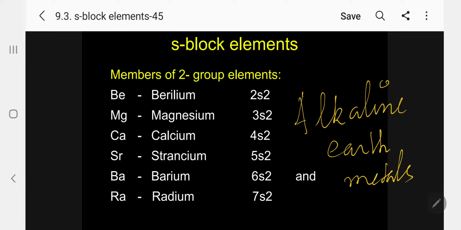The first metal is beryllium, having electronic configuration 2s2, magnesium 3s2, calcium 4s2, strontium 5s2, barium 6s2, and radium 7s2. The valency of this second group is nothing but 2. Oxidation state is +2. Kindly follow.